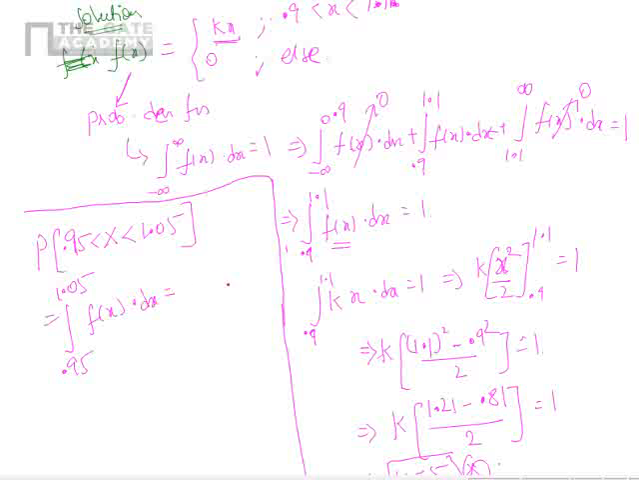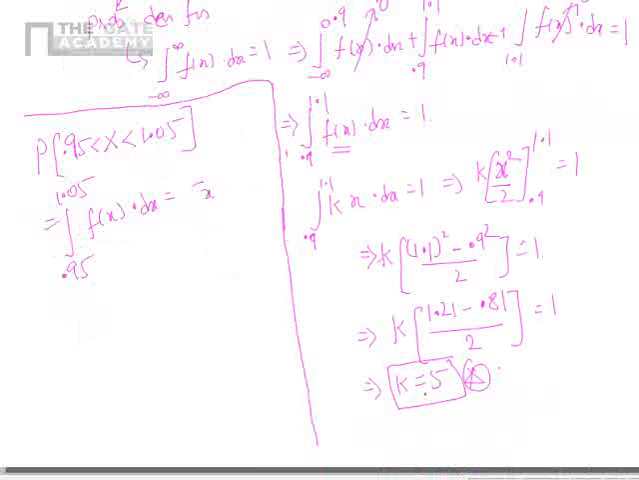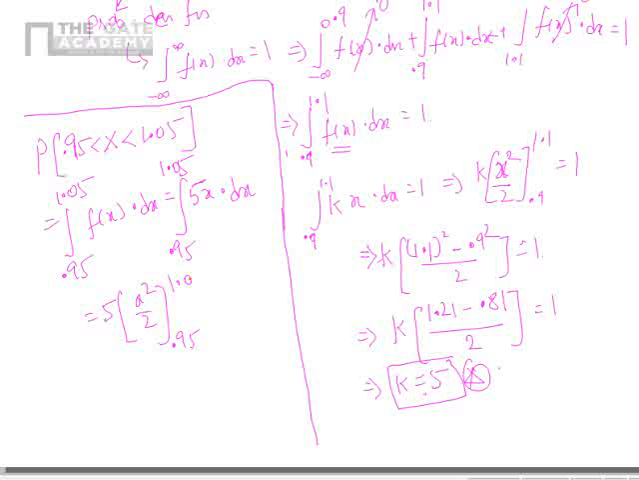This is nothing but what? f of x is kx, right? So k is 5. We found it just here, right? K is 5. So it will be 5x between 0.95 to 1.05 dx. So this will be 5 is a constant, x square by 2 between 0.95 to 1.05. So when you substitute the limit, you will get 5 by 2 times 1.05 square minus 0.95 square. This should be the answer.